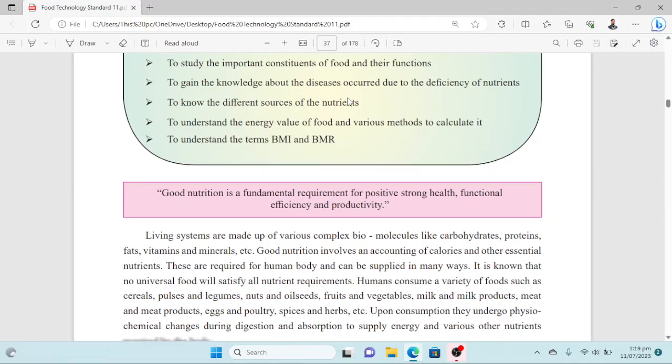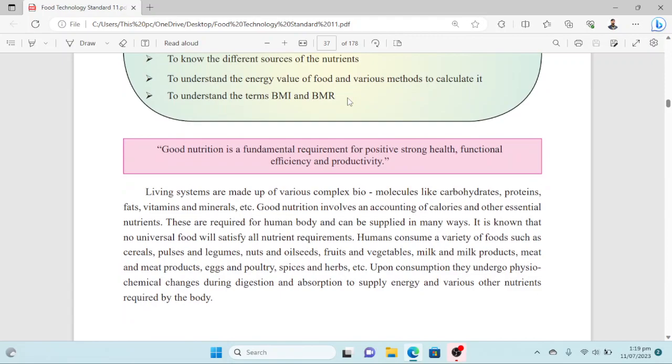As we know, our body is made up of complex biomolecules. We also contain carbohydrates, proteins, fats, vitamins and minerals, and these are all the molecules that are present in living systems. So first of all, we need all types of nutrients, and it is said that good nutrition is important.